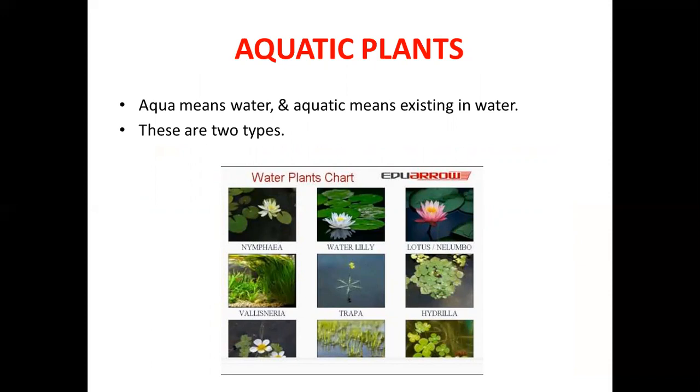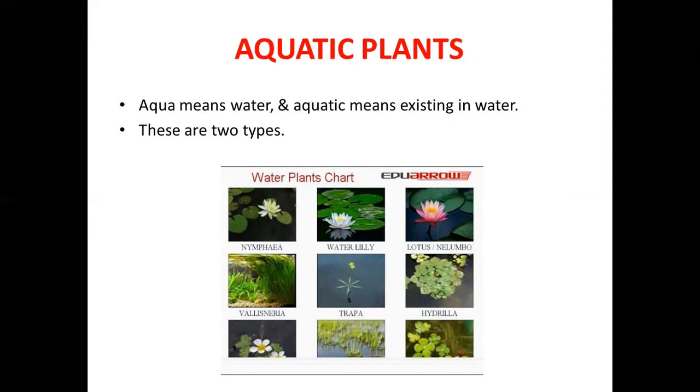Aquatic plants means plants growing in water. Aqua means water. Aquatic means existing in water. So, aquatic plants are the plants which grow in water. Many plants grow in ponds, lakes, and other water bodies. Such plants found in water are called aquatic plants. Aquatic plants are of two main types. Some plants float on water, while others live underwater.